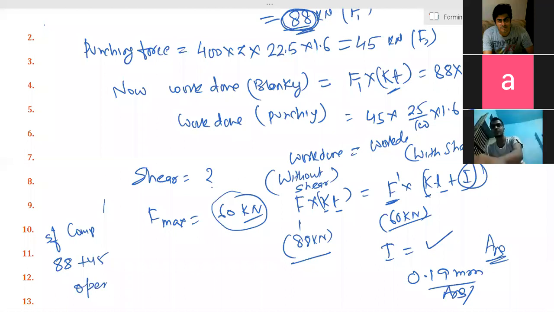So there is only need to find blanking operation. Yes, but I explained everything. Rajat, you are right, but I explained everything to make you understand. Because I have to explain everything so everybody understood.